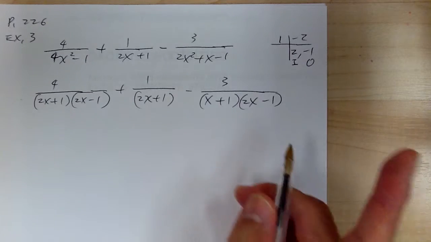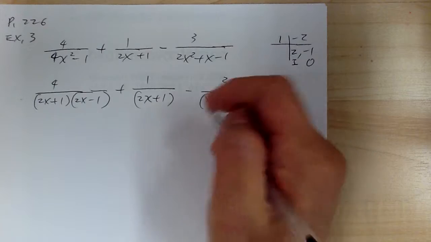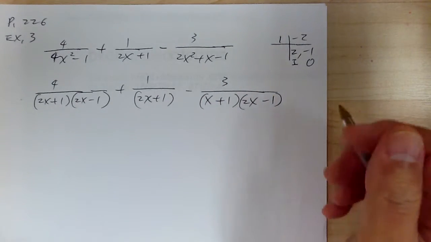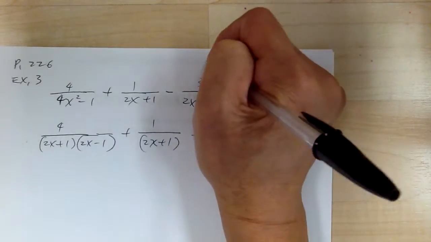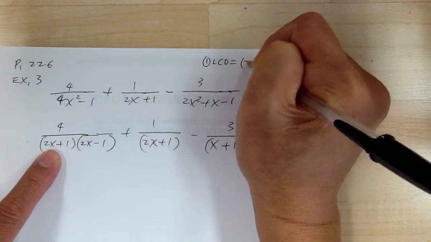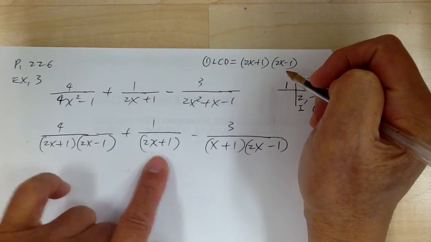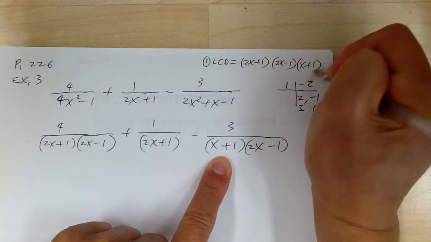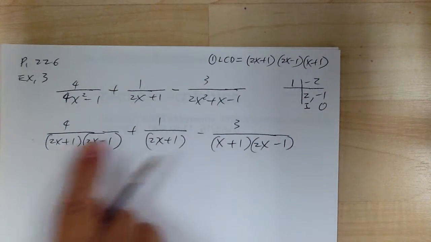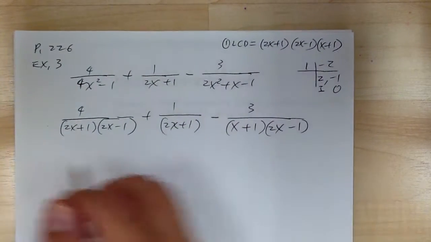So your LCD is going to be, I'm running out of space, so I'm going to write up here. Step 1, your LCD is going to be equal to 2x plus 1, 2x minus 1. You need to have all that, and you need to have this one, x plus 1, right? So that's your LCD. Again, step 1, you have to get your LCD, but to get the LCD you have to do all this factoring. So now you go to step 2.